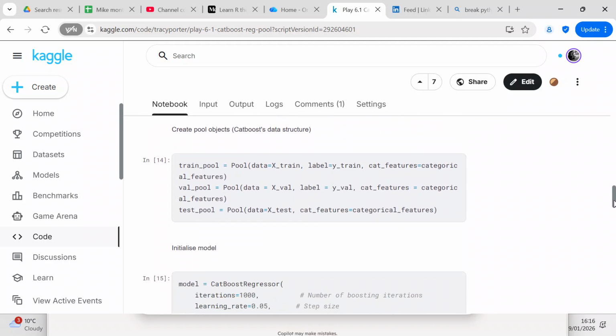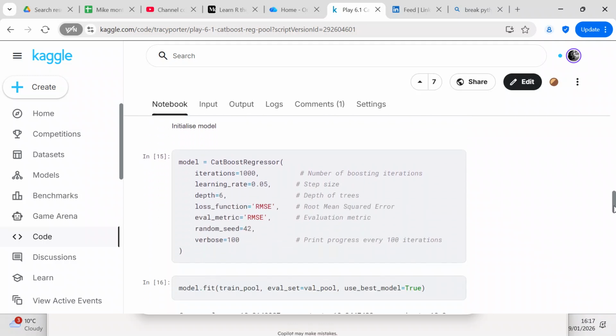So we're going to create a Pool, which is a CatBoost data structure. So train pool equals Pool(data=X train, label=Y train, cat_features=categorical features). And then you have val pool, which is the same format as the train pool. And then you have test pool. For the test pool, you don't have a label, but you can use the pool without a label, which is what I did. So now we're going to initialize the model.